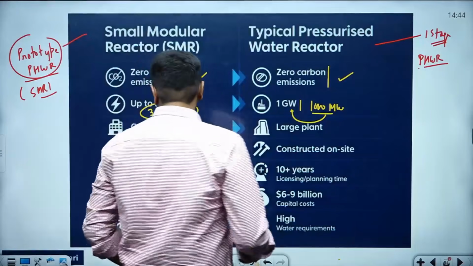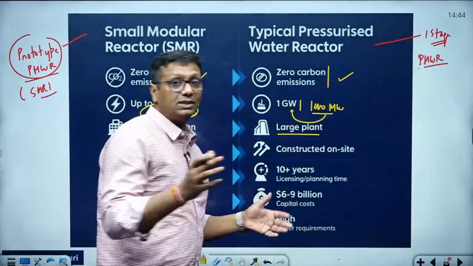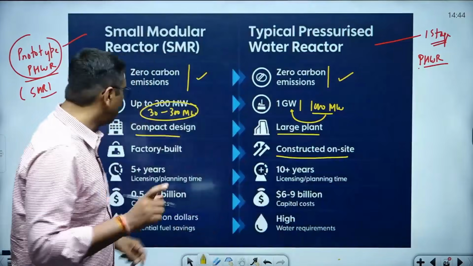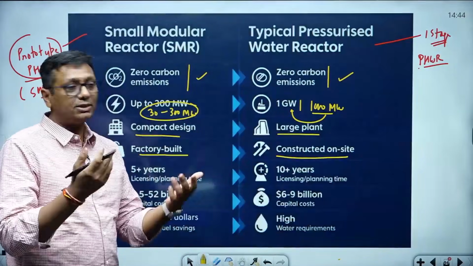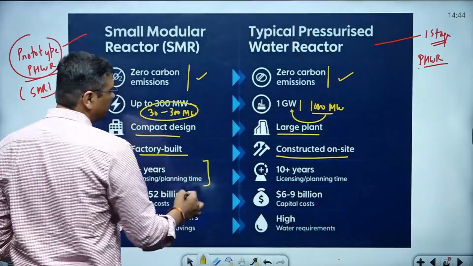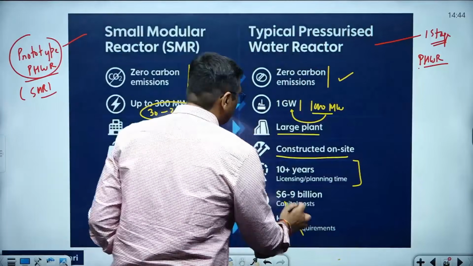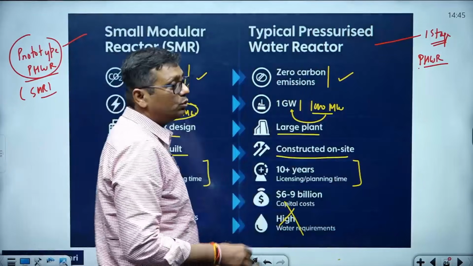It's a good option. The large plant is not movable, guys. It is just constructed on the site. We cannot move it. But yes, the small modular reactor is factory built and movable, guys. Here the government gives a license of minimum 5 years plus. For the large one, the government gives a license of at least minimum 10 years plus. The last two pieces of information, the capital cost and everything, are going to change with time.